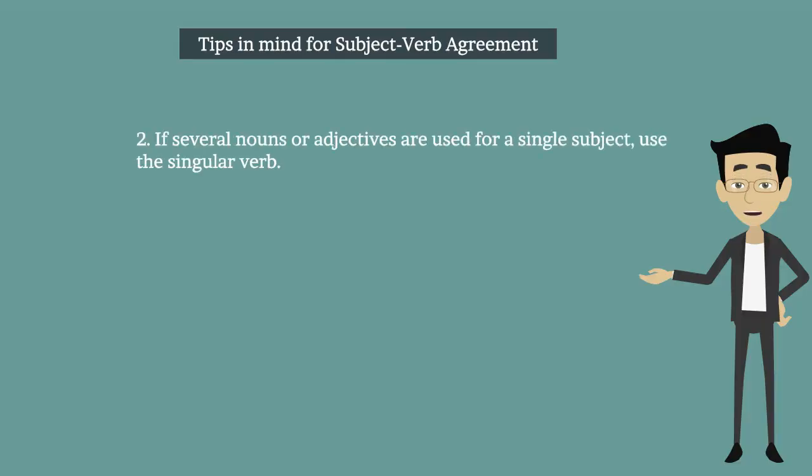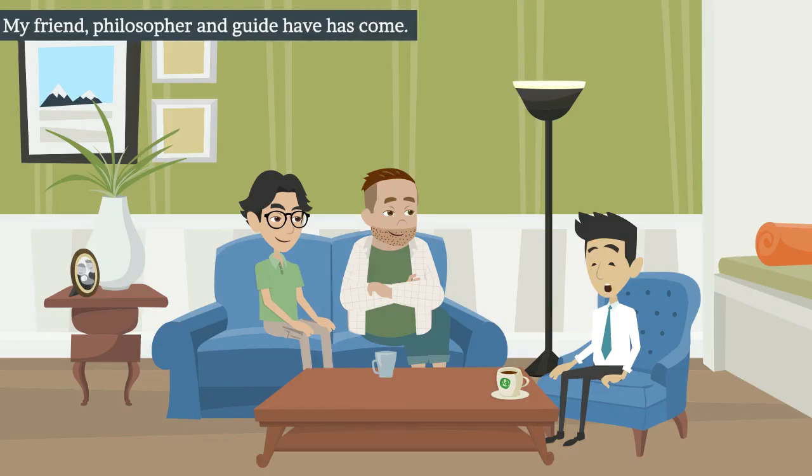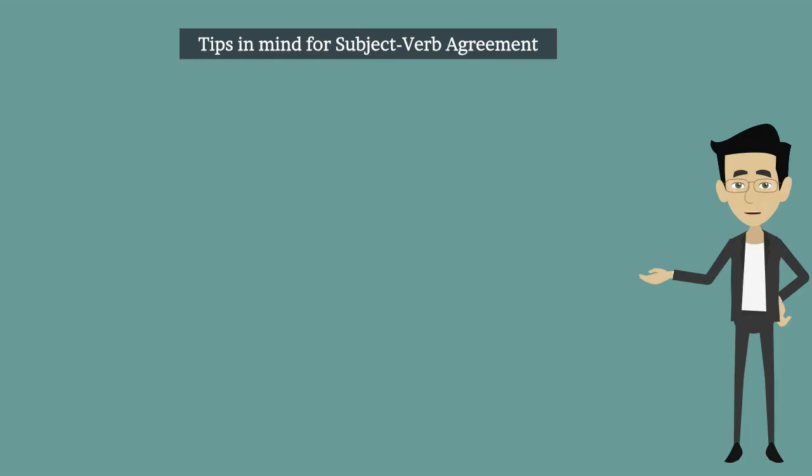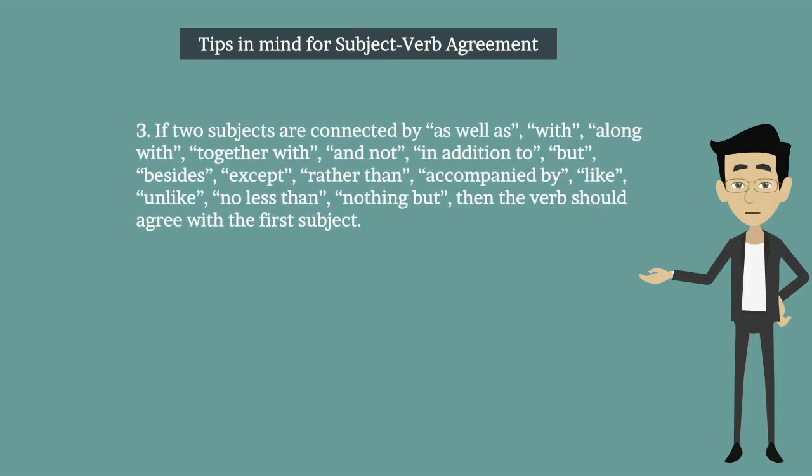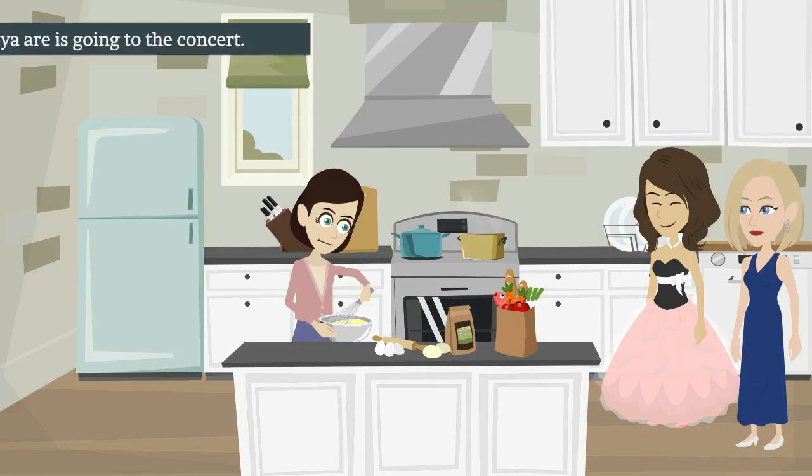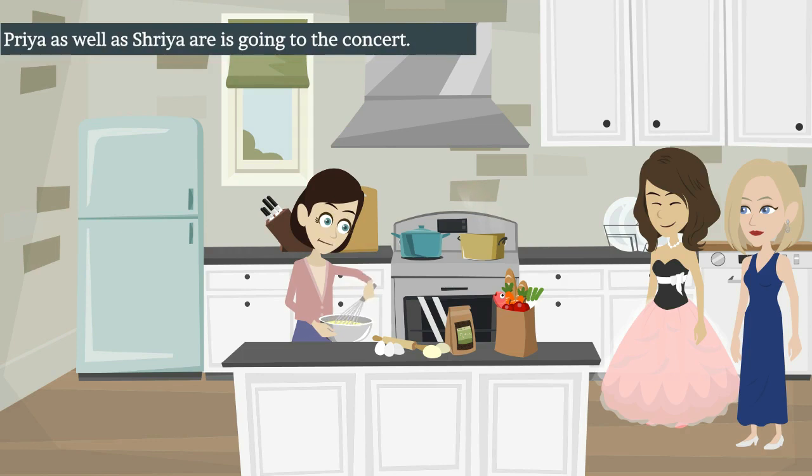Second one, if several nouns or adjectives are used for a single subject, use the singular verb. Let's see the example. My friend, philosopher and guide has come. Third one, if two subjects are connected by as well as, with, along with, together with, and not, in addition to, but, besides, except, rather than, accompanied by, like, unlike, no less than, nothing but, then the verb should agree with the first subject. Let's see the examples. Priya as well as Shriya are going to the concert.